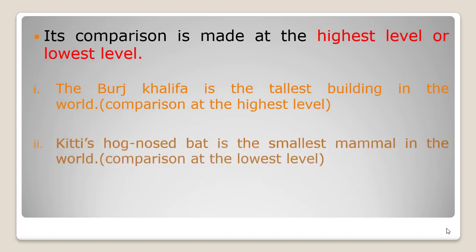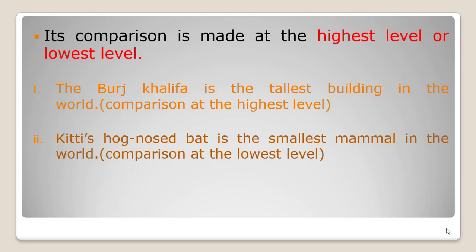The hook-nosed bat is the smallest mammal in the world. Here we are making comparison at the lowest level because the hook-nosed bat is the smallest animal in the world. In this lesson we have learned about degrees and its comparison. We have learned about positive degree, comparative degree and superlative degree. Keeping in mind all the formation of these degrees, you have to solve the worksheet.